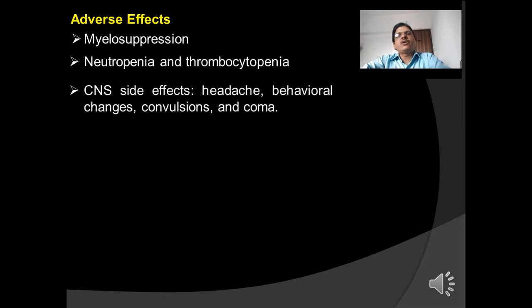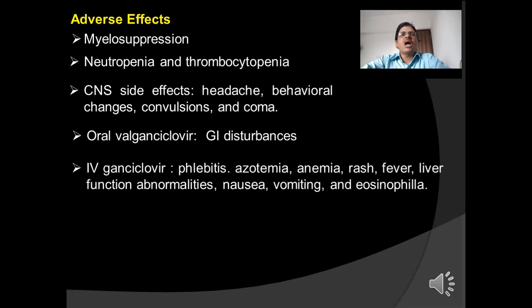CNS side effects include headache, behavioral changes, convulsions, and coma. Oral valganciclovir can cause GI disturbances, that is nausea, pain, and diarrhea. IV ganciclovir can cause phlebitis, azotemia, anemia, rash, fever, liver function abnormalities, nausea, vomiting, and eosinophilia.